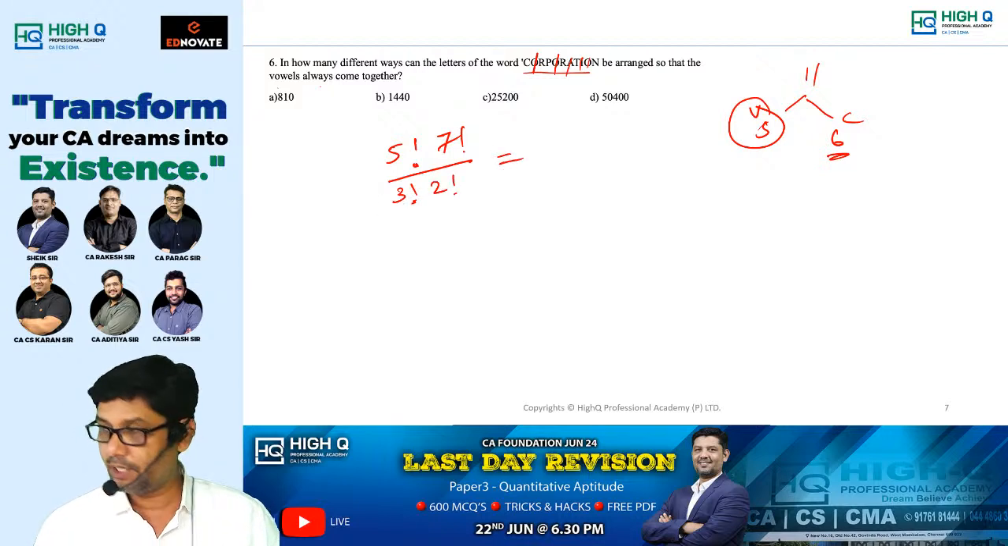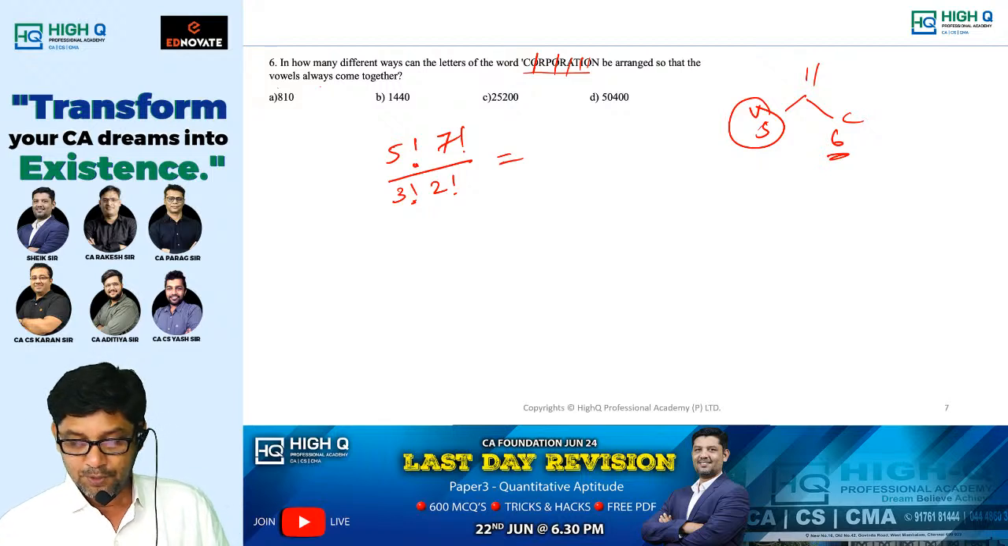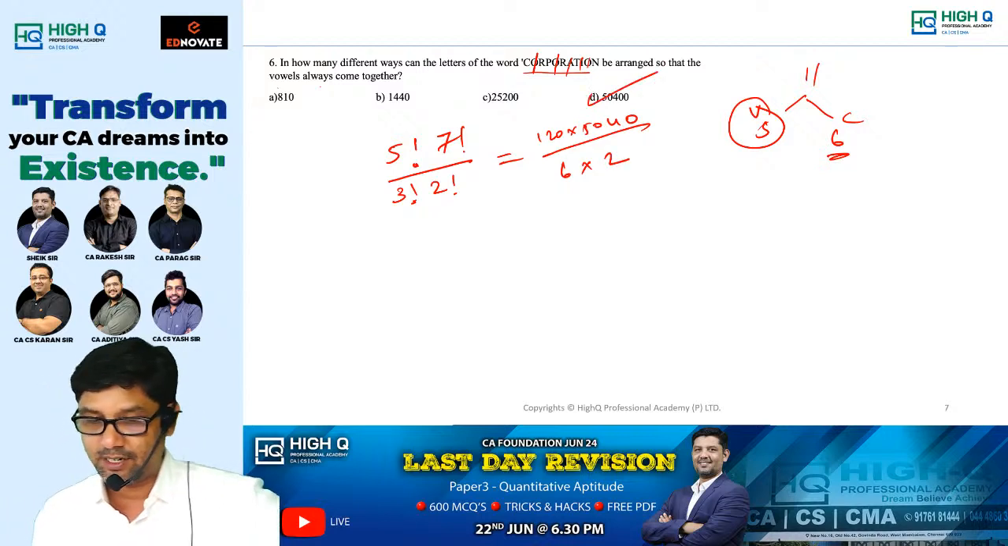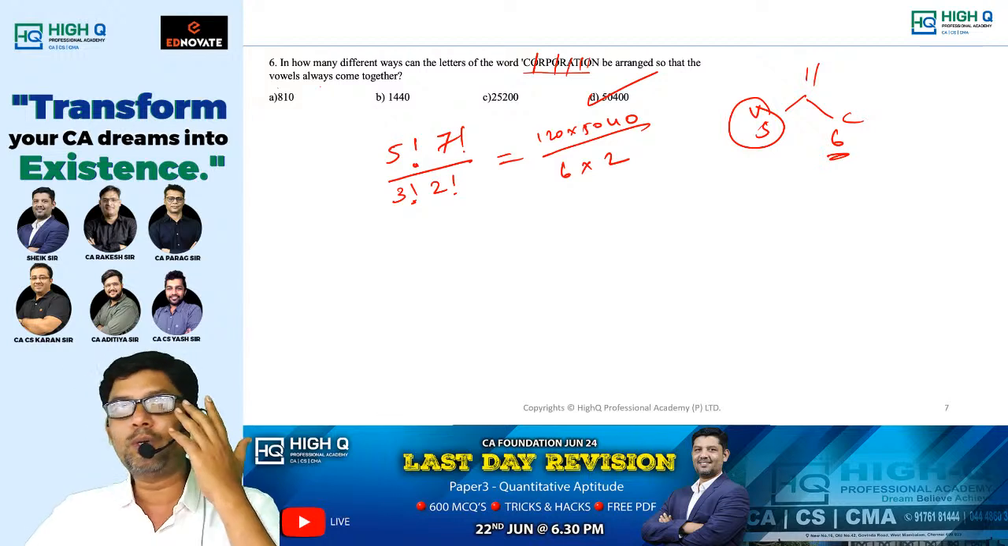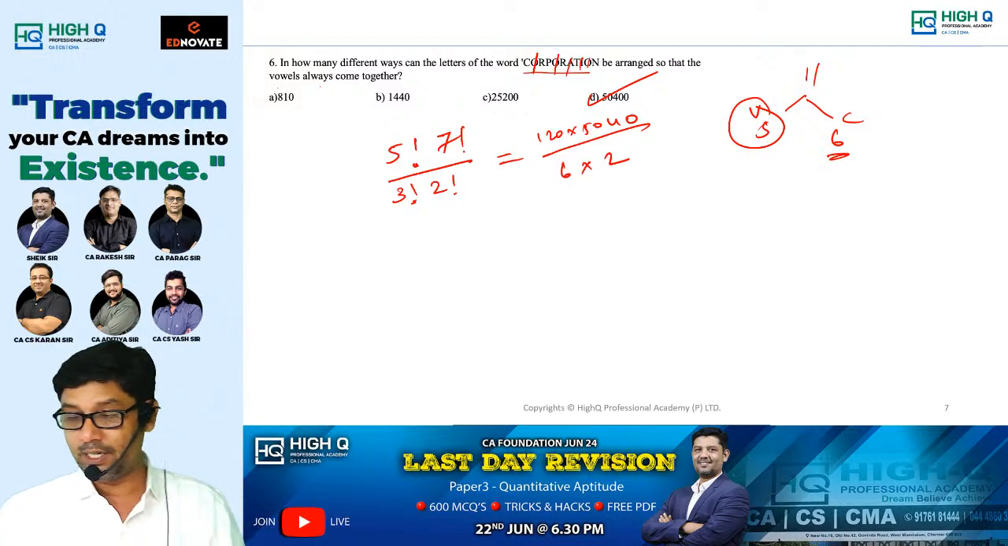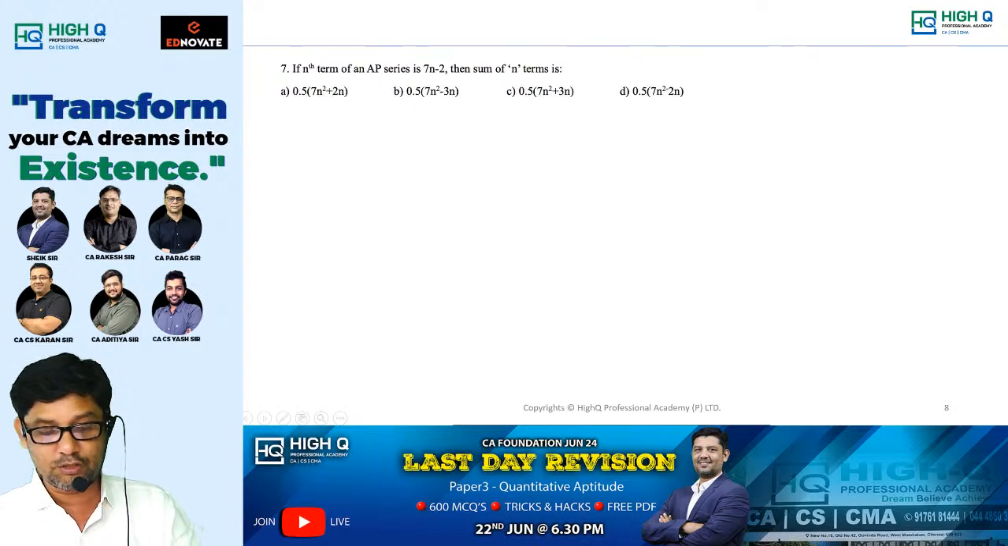Can you give me the answer, my dear? Please use the calculator. 5 factorial is 120. 5040 divided by 6 into 2. Can you please tell me the answer? 50,400. Is that right? See, these questions were asked last time. I think this time you would have done it properly. Don't worry, this similar type of questions will be asked.